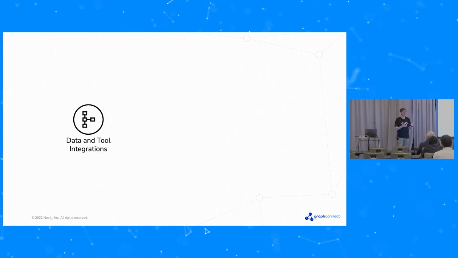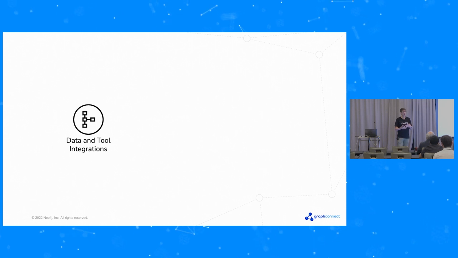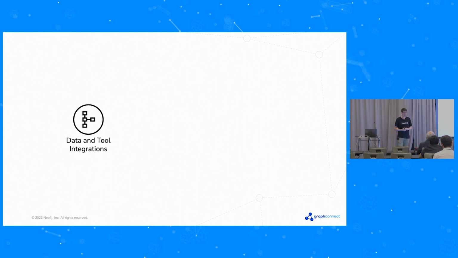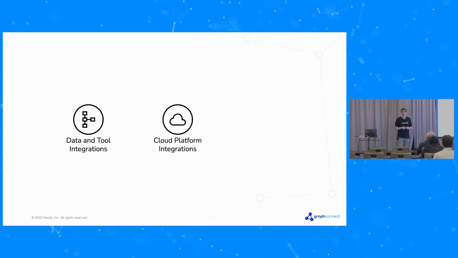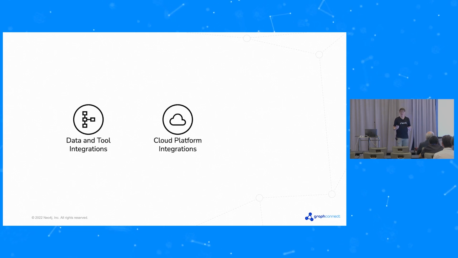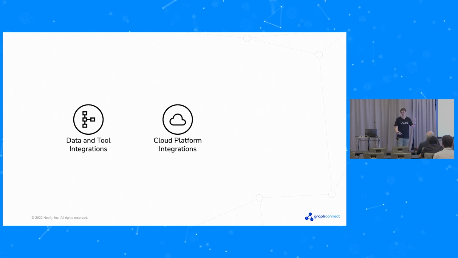There was some of that in Emil's keynote this morning about some of the exciting things happening there. More integrations with more platforms, more data integrations. I'm sure there'll also be a lot more deeper integration with the cloud platforms, at the data layer, but also at the infrastructure layer and the way that you pay for these services.